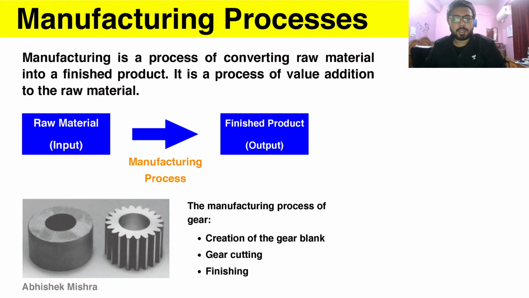In the image below you can see that we have a gear blank, and we are taking it as an input and then converting it into a proper gear with teeth as an output. The processes that are done in between, converting them, are manufacturing processes. So it is a value addition process of the raw material. That is for manufacturing.